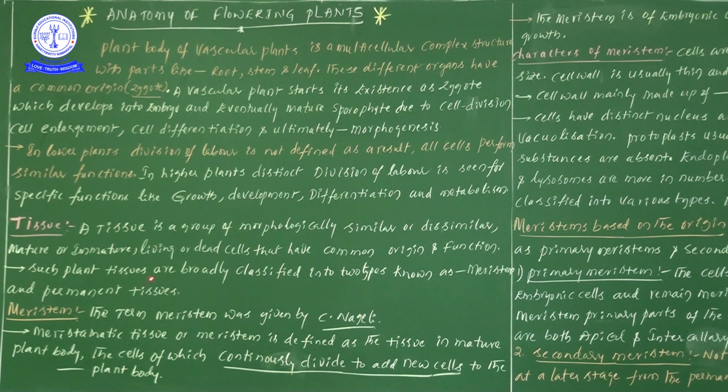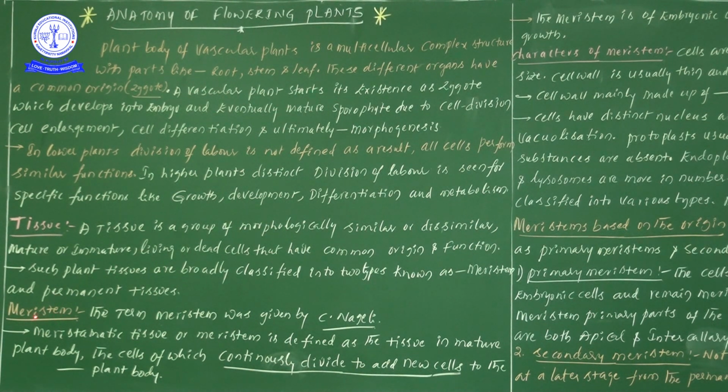Now such plant tissues are broadly classified into two types. One is meristematic tissues, which I have simply written here as meristem, and the other is permanent tissues. For our convenience in studying, tissues are divided into two types: meristematic tissues and permanent tissues. Now let us see meristematic tissue first.